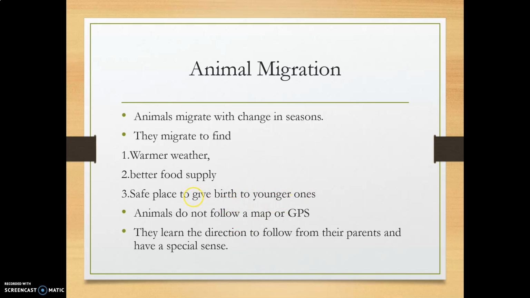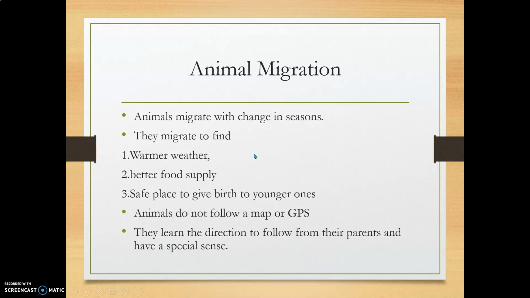Now, not only for human beings, for animals also, migration, animal migration. Animals migrate with change in seasons. That means if any time the season changes, they will go to a safe place. They migrate to find warmer weather, better food supply, and a safe place to give birth to younger ones. Like that, they will search and they will go to those places seasonally.